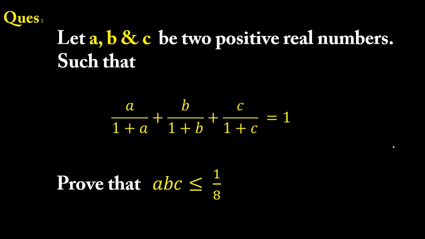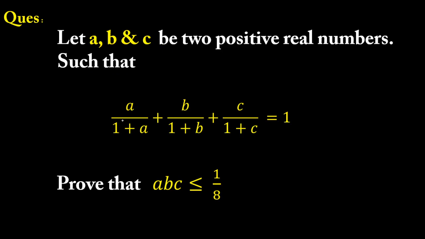Hello everyone. So today we'll be solving a problem of Regional Mathematical Olympiad. This problem came in the Regional Mathematical Olympiad, RMO, in the year 2016. Let's check the problem. The problem is: let a, b, c be three positive real numbers, such a